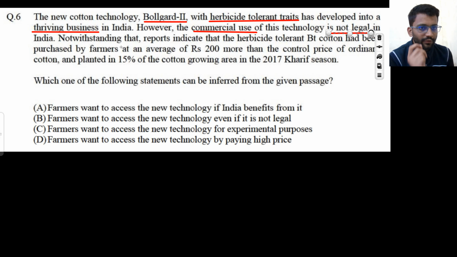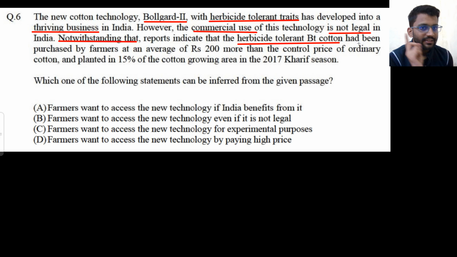Notwithstanding that, notwithstanding means nevertheless. Nevertheless means still, like it is not legal, still something is happening. Fir bhi, in Hindi we will call that fir bhi. So the commercial use of this technology is not legal in India. Notwithstanding that, still reports indicate that herbicide tolerant BT cotton had been purchased by the farmers.